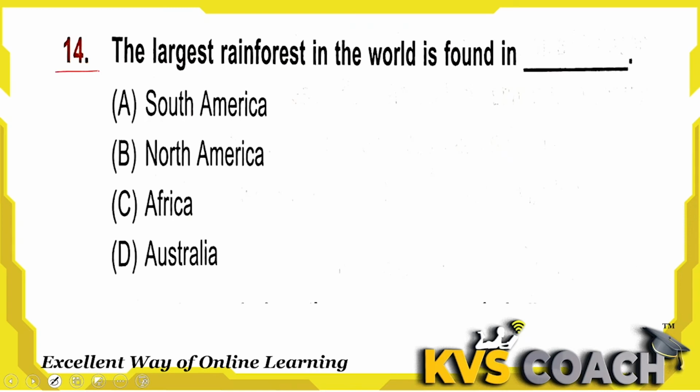Next question is, the largest rainforest in the world is found in, yes, where is it found? First tell me, what is the name of the largest rainforest in the world? Anyone know that? The largest rainforest is the Amazon. Okay. And where is it found? It is found in South America. Option A is the right answer here.